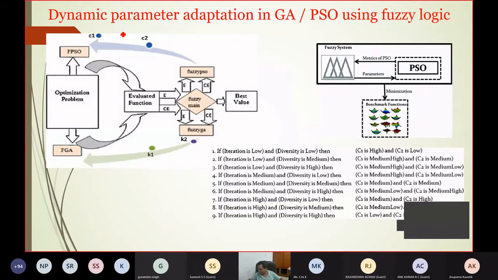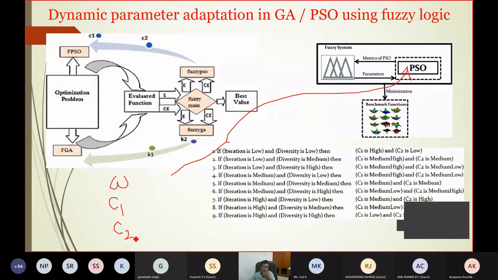If I look at PSO, there are 3 parameters which influence the movement of the particle in the search space, or the convergence and stability of the algorithm: the inertia factor W, the self-cognitive factor C1 and the social learning factor C2.